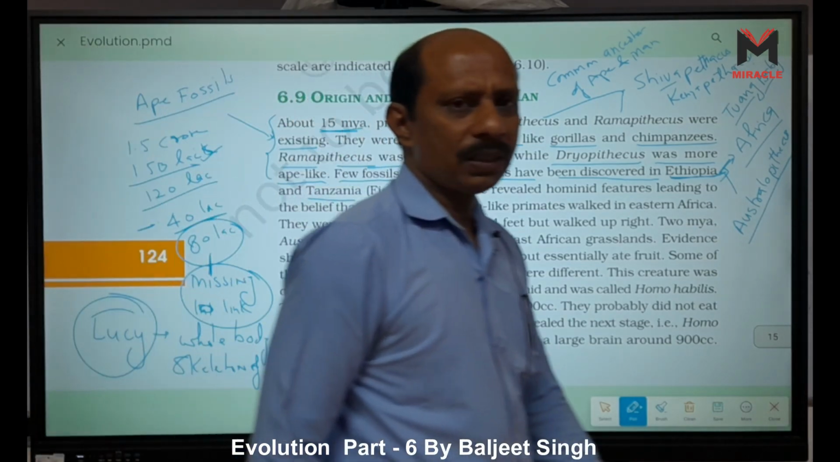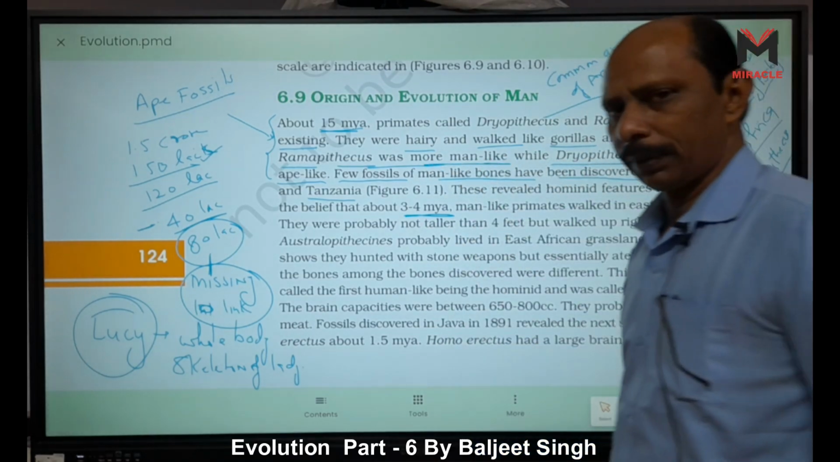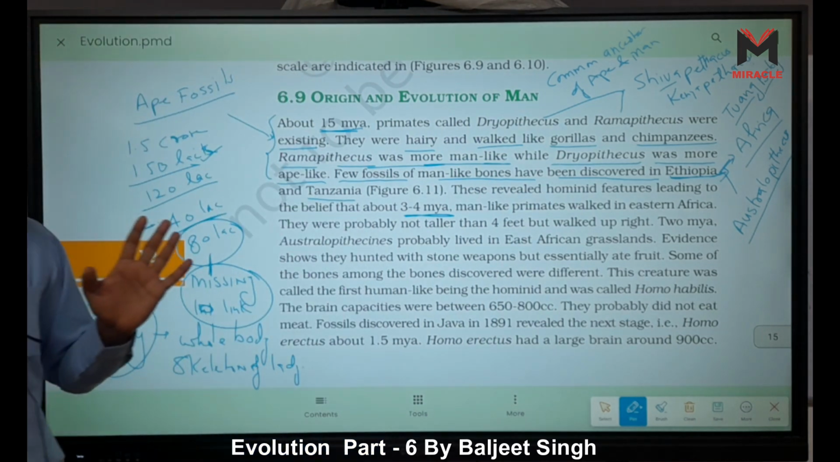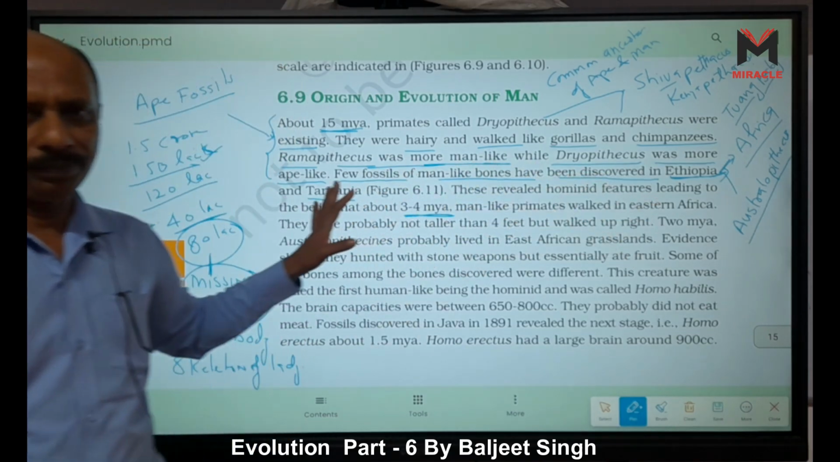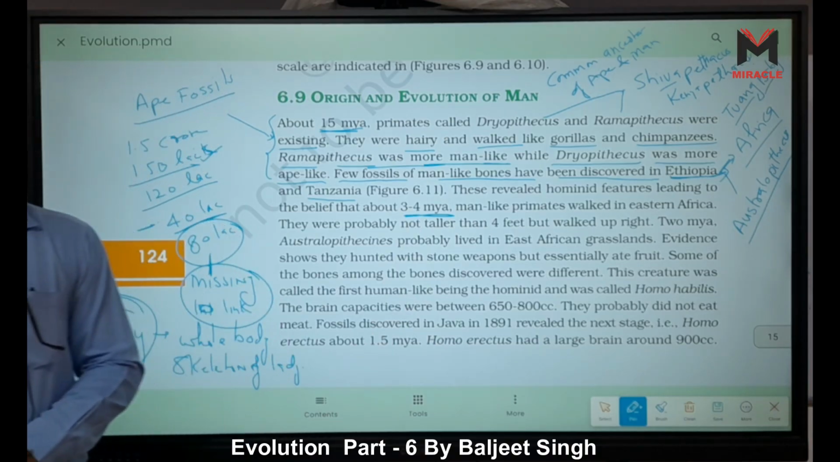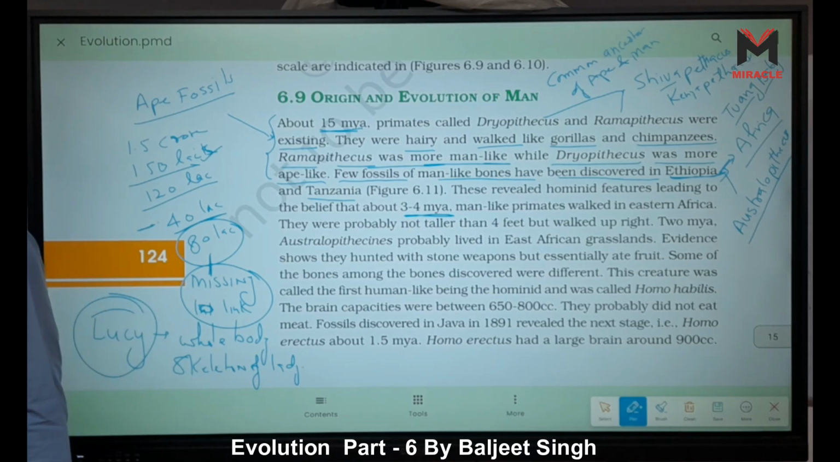So Zinjanthropus and Paranthropus come from Ethiopia and Tanzania, right? Now, do you think both fossils are the same or different? Their age is the same, but they have some differences. Some difference means one is heavy and another one is somewhat small, right?